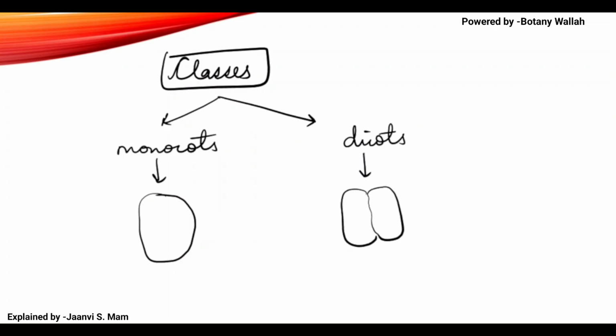Okay, so this is about monocots and dicots. Hope you understood this much. If you want to learn more in detail about this, then we will discuss it in the topic of kingdom Plantae and all. We will discuss these things there. If you want a basic difference between monocots and dicots, I will attach a picture here for that purpose.